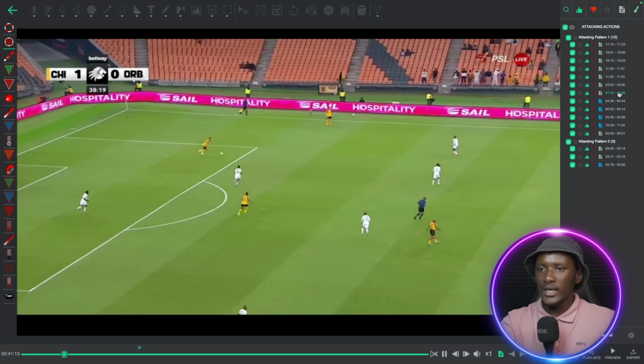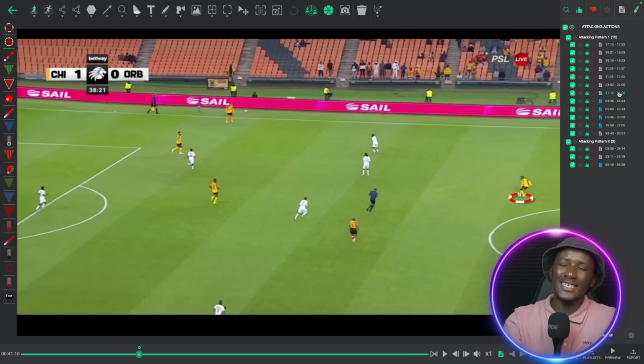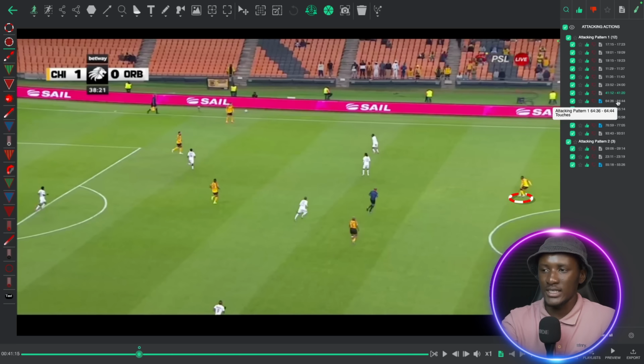Mduduzi Shabalala. So if you look here, this is Chiefs building out from the back. And look at where Mduduzi is. He's now dropped all the way. Angithi sazi ukuthi he's a 10, so he should be closer to the box. No, sometimes he drops and he's in these positions.